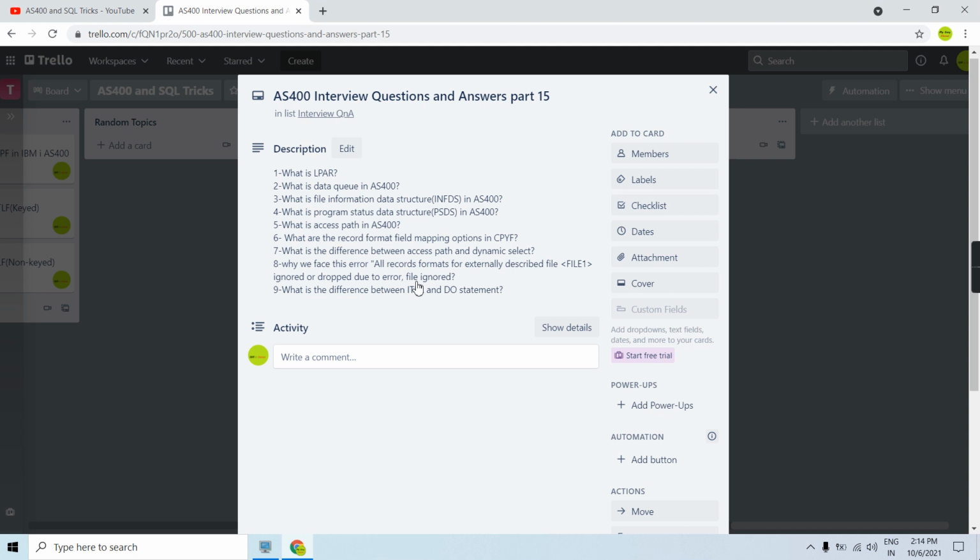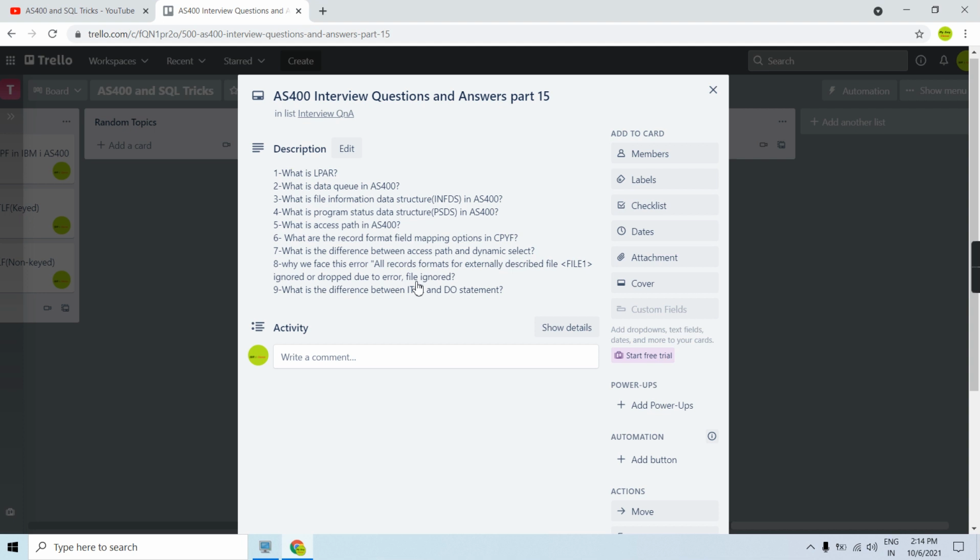In this case, whenever we define the file in the F specs and try to compile the program, it gives this error: all record formats for the file ignored or dropped due to error. So in this case we need to rename the record format using the RENAME keyword in RPG programming in the F specs. Once we rename the record format, we will be able to declare and use the file in the F specs, and we will not get any such error.